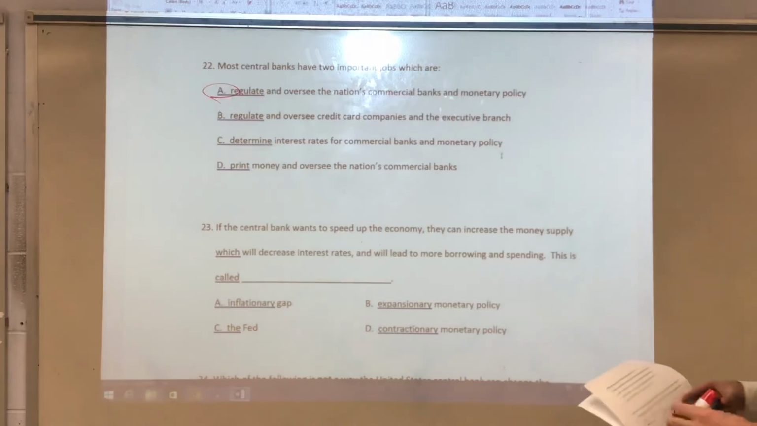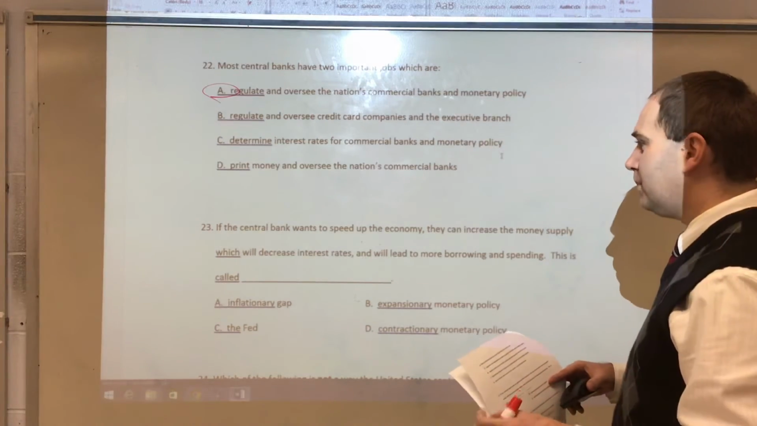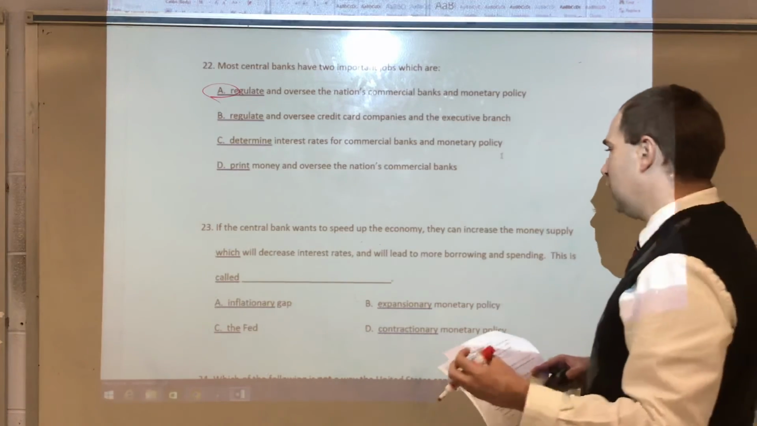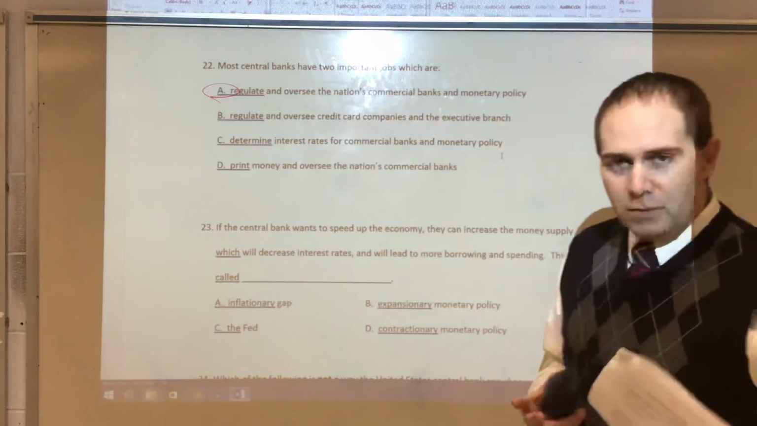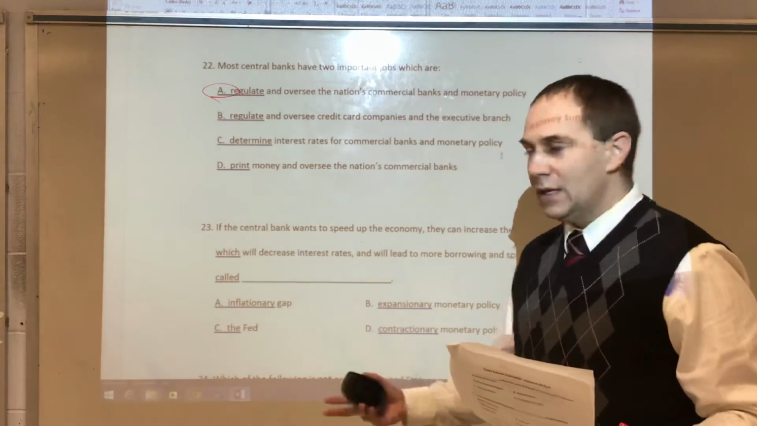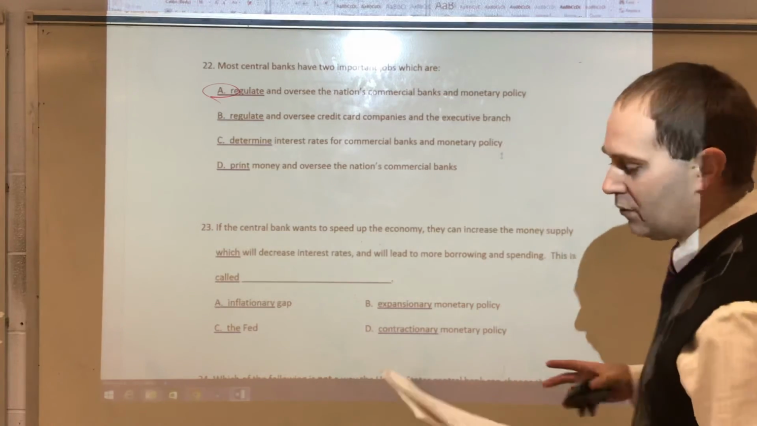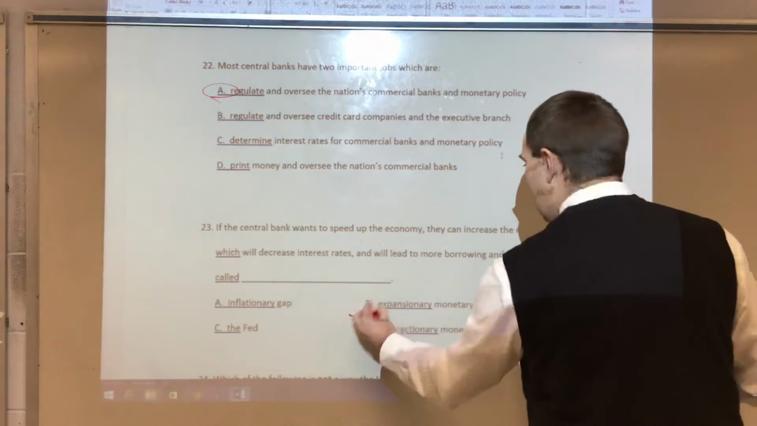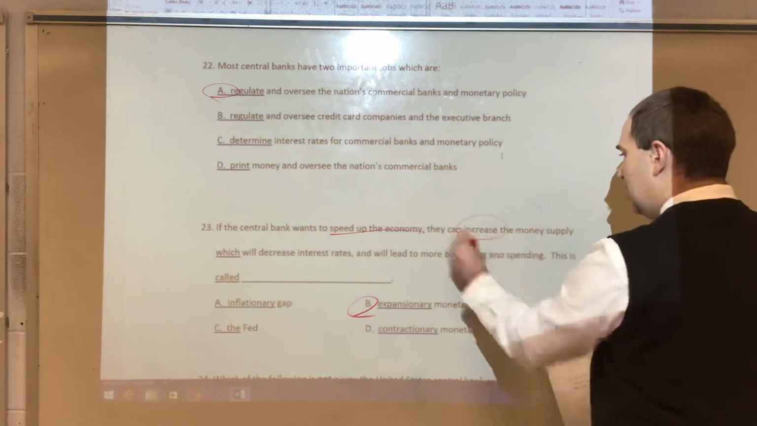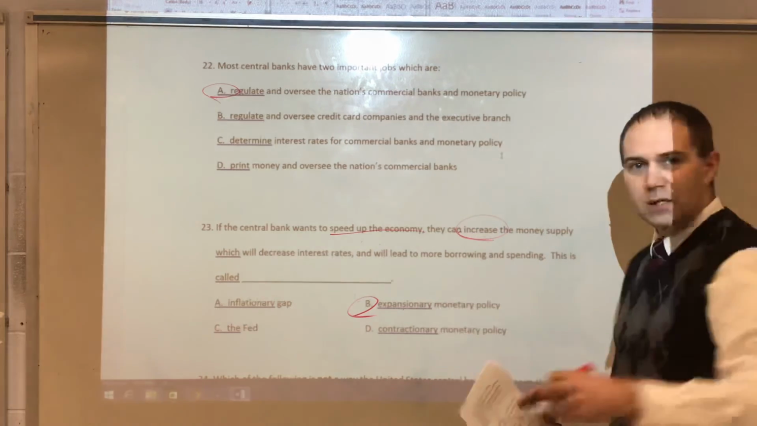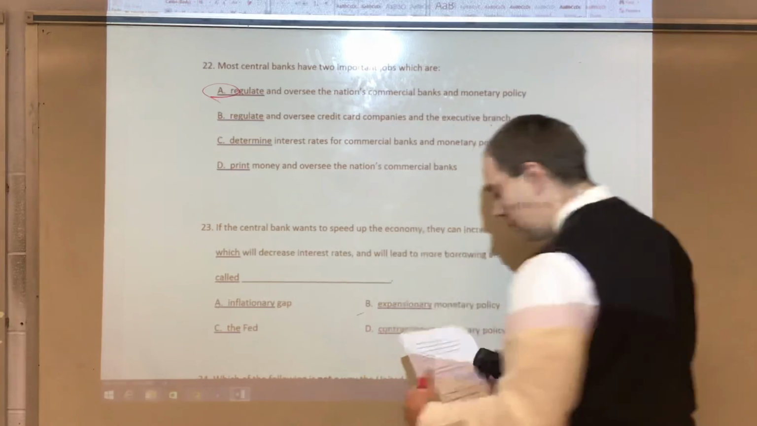23, if the central bank wants to speed up the economy, they can increase the money supply, which will decrease interest rates and will lead to more borrowing and spending. Again, this is where we're just in the middle of it, and the Federal Reserve can kind of do what they would like to do. There's no real checks and balances there with the Federal Reserve. This is going to be expansionary monetary policy. Again, speed up the economy, expand, increase. So that will help you with that question and understand those policies a little bit more.